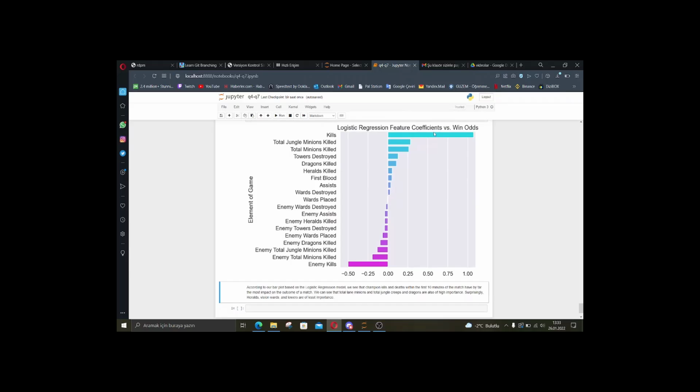Logistic regression feature coefficients versus win odds. These are elements of the game. According to our bar plot based on the logistic regression model, we see that champion kills and deaths within the first 10 minutes of the match have by far the most impact on the outcome of a match. We can see that total lane minions, total jungle creeps and dragons are also of high importance. Surprisingly, heralds, vision wards and towers are of least importance.